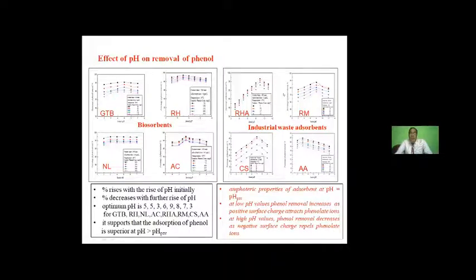Now we have got the experimental data. This is with respect to pH. For all the adsorbents, we have taken the pH measurements along with different concentrations, and everywhere the values are more or less similar. Initially it will be low, then at a particular pH it will be maximum, and then again it will come down. This is because, as I said, the point of zero charge plays an important role. And these are the values at which pH the maximum adsorption will take place.